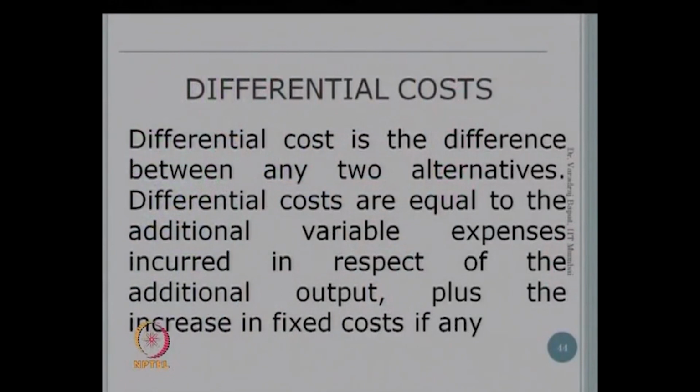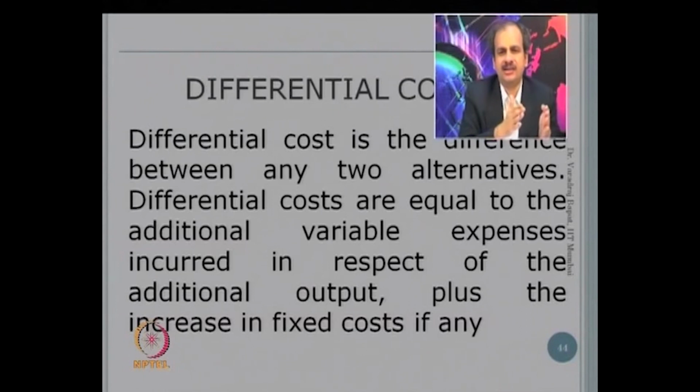So for every decision you have to logically think what is a relevant and what is a sunk. This is very important for any manager for take a good decision. Now a little bit of extension of sunk cost is differential cost, which also we have seen last time. So when you have two alternatives and taking a particular alternative involves some extra costs or different costs, that's called as a differential cost. Can you give an example of a differential cost? So what is a differential cost?